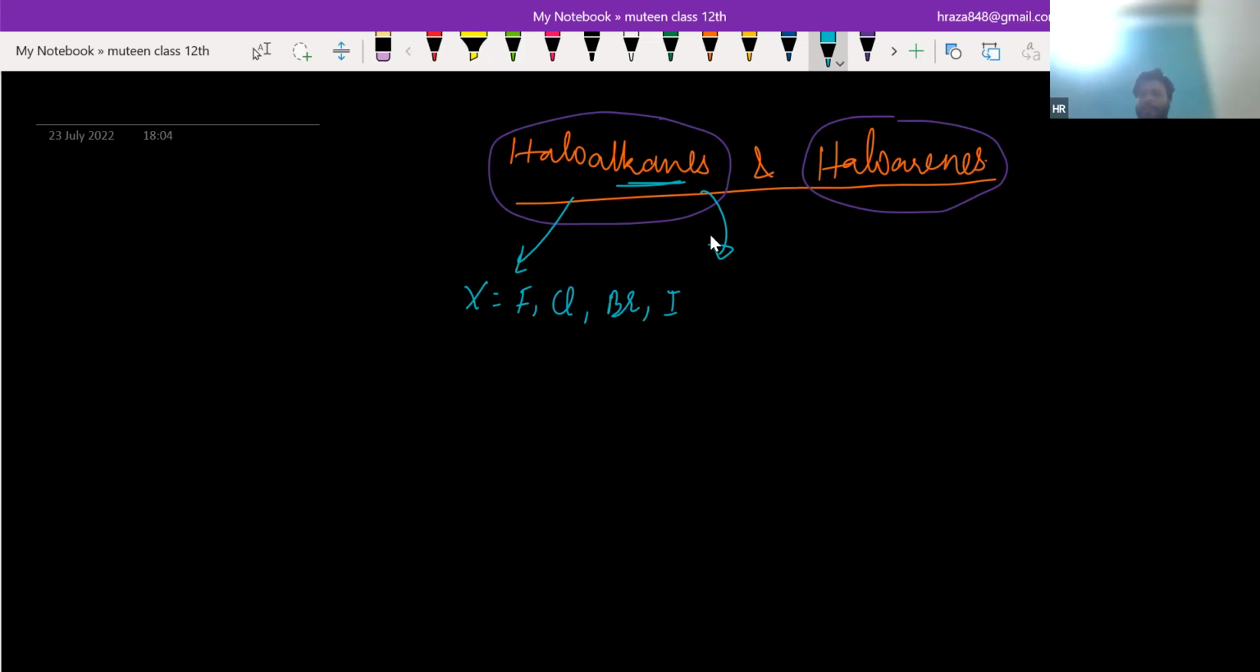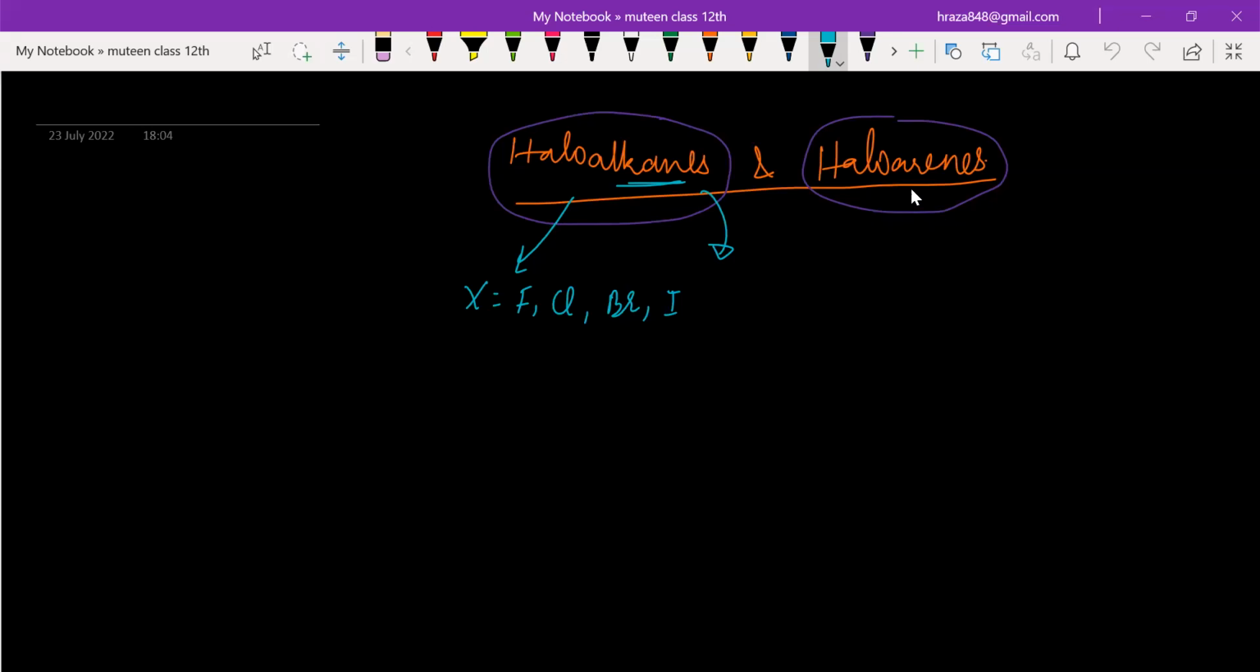Do you know the difference between alkane, alkene, alkyne? Yeah, regarding the number of bonds. Yeah, very good. Hydrocarbon, that is related with, if the bond between carbon and carbon is single, that is alkane, and if the bond between carbon and carbon is double, that is alkene, and if it is triple, that is alkyne, right? So this is haloalkanes and this is haloarenes.